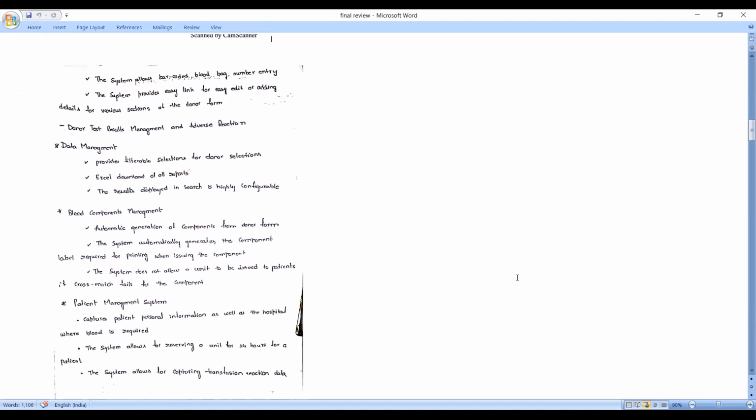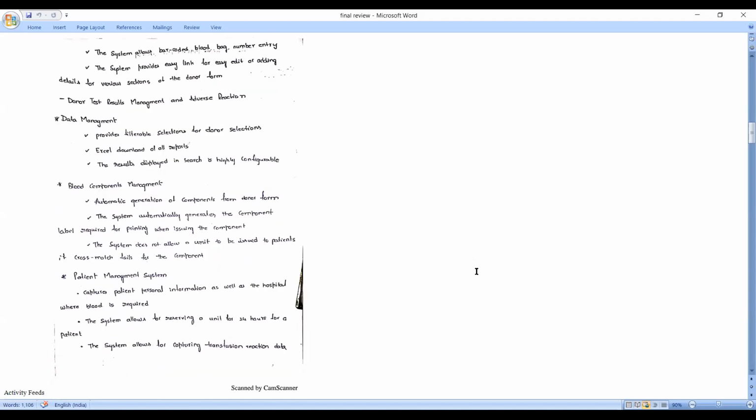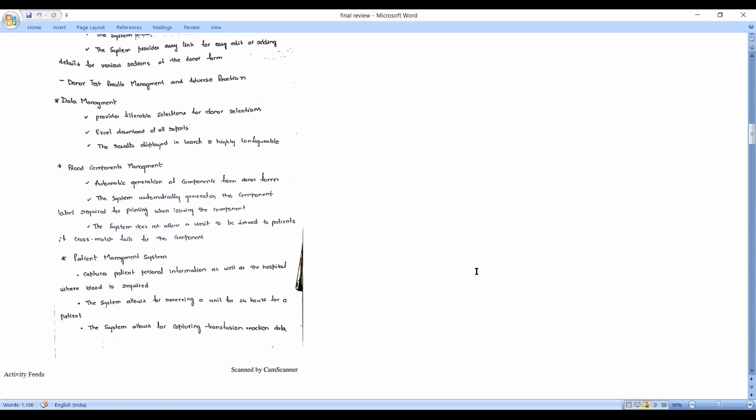Donor test result management and adverse reaction data management provide configurable selections for donor selections. Excel document of all reports. The result displayed in search is highly configurable. Blood components management. Automatic generation of components from form. The system automatically generates the component label required for printing when issuing the component. The system does not allow a unit to be issued to patients if cross-match fails for the component.